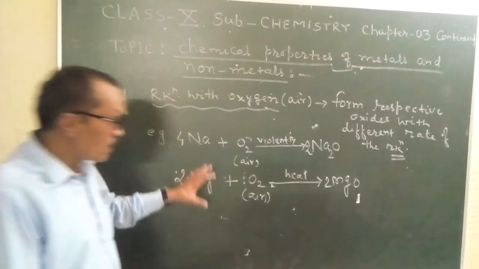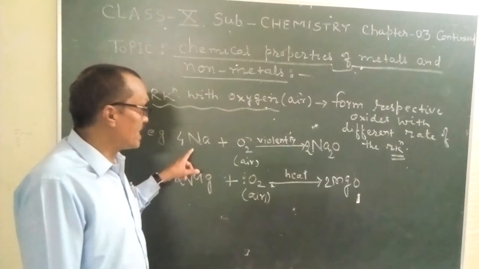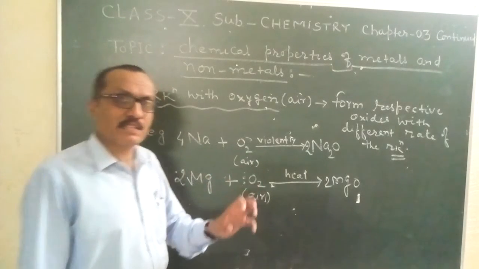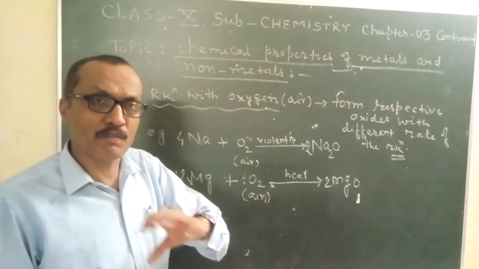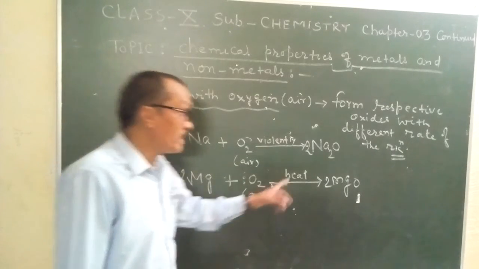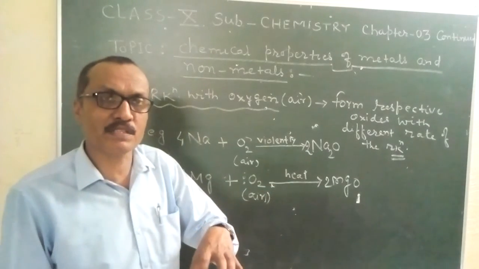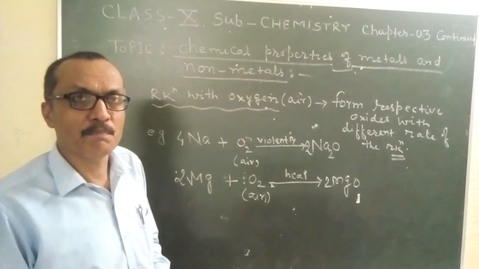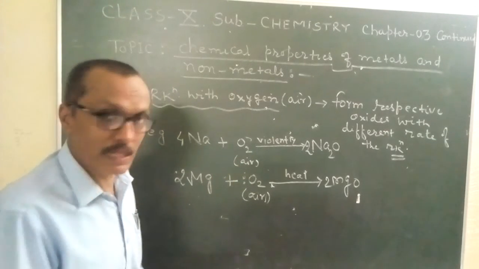So students, you are looking here, in case of sodium, even at room temperature, this reaction is taking place violently, but in case of magnesium, this reaction takes place on heating. So you can conclude here, sodium is more reactive than magnesium.